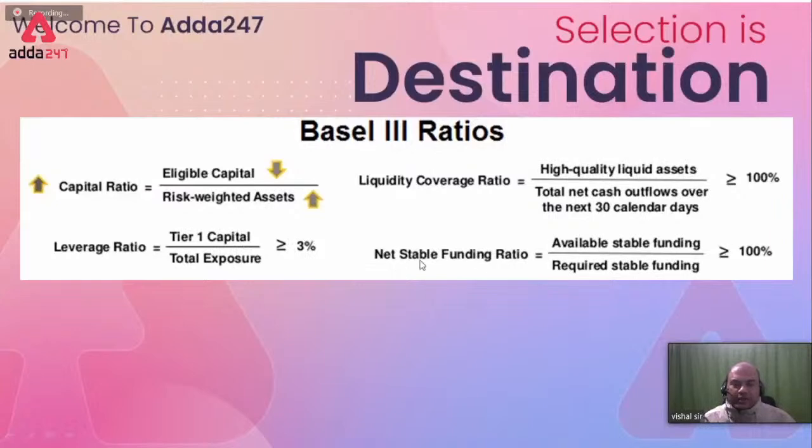Next is NSFR, net stable funding ratio: available stable funding upon required stable funding. Now, what do you mean by this? Available stable funding. How will you have this available stable funding? You will have this stable funding through point number 1.